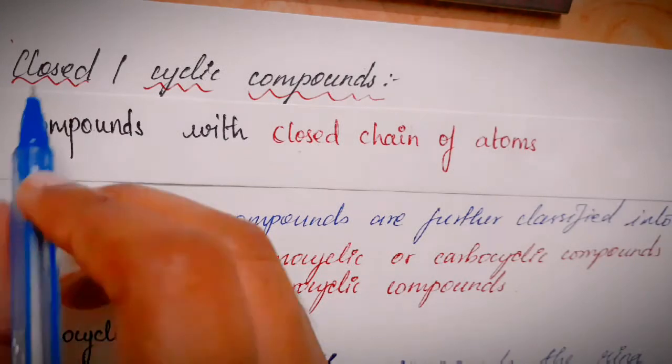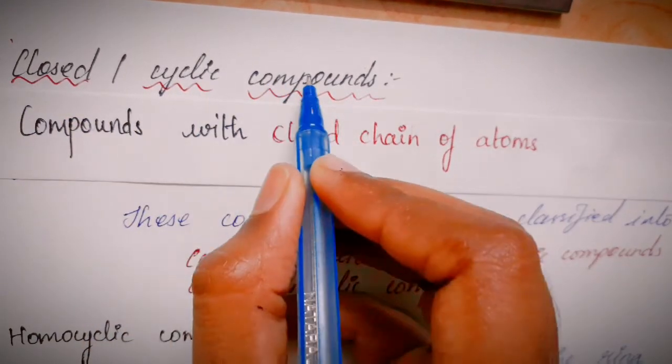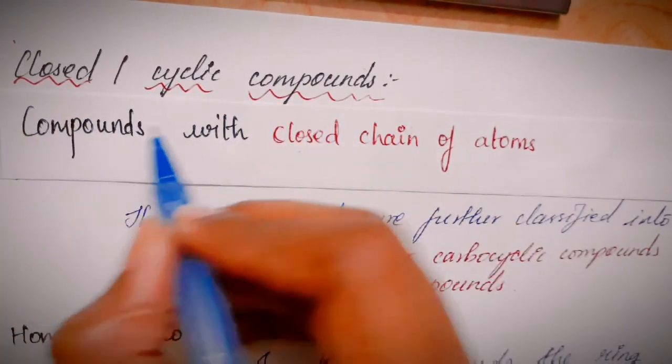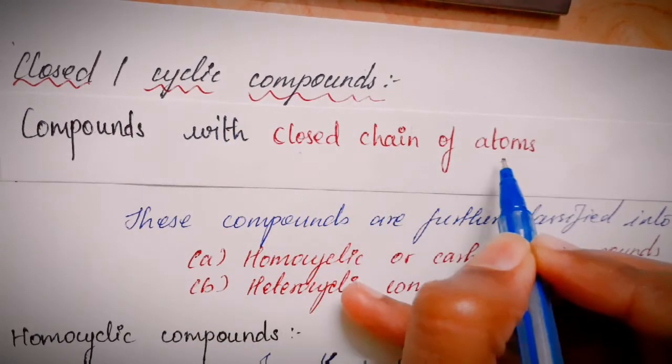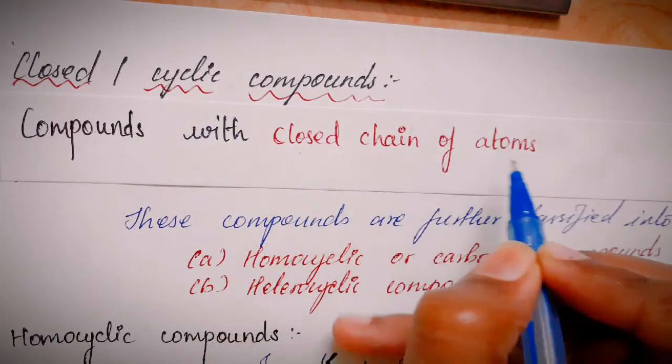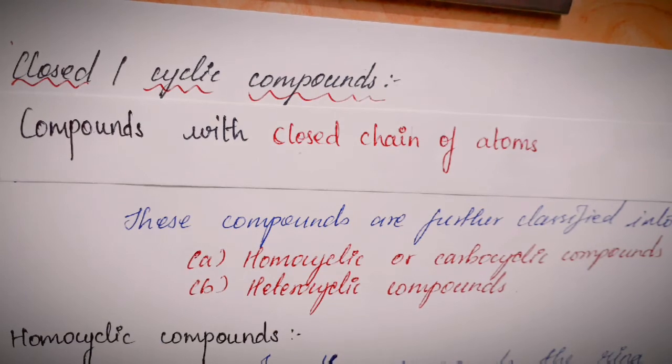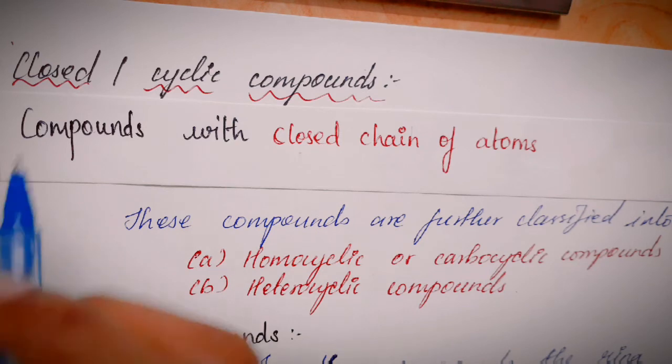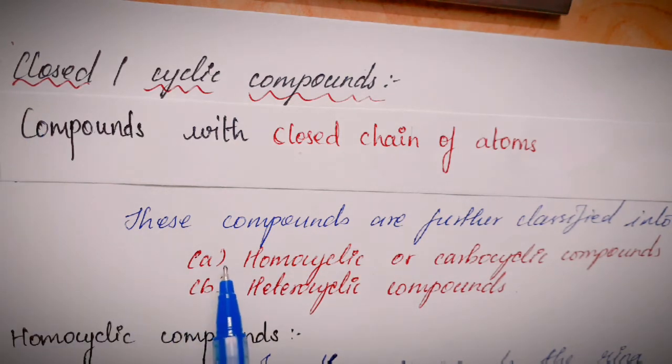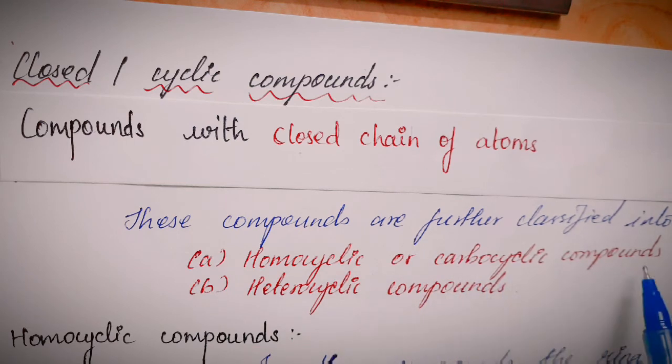Moving on to the closed or cyclic compounds. These are compounds with a closed chain of atoms. This is the exact opposite of the open chain, where the atoms were arranged in a linear and branched fashion. This type is further divided into 2: homocyclic or carbocyclic compounds and heterocyclic compounds. Let's look at the first type.